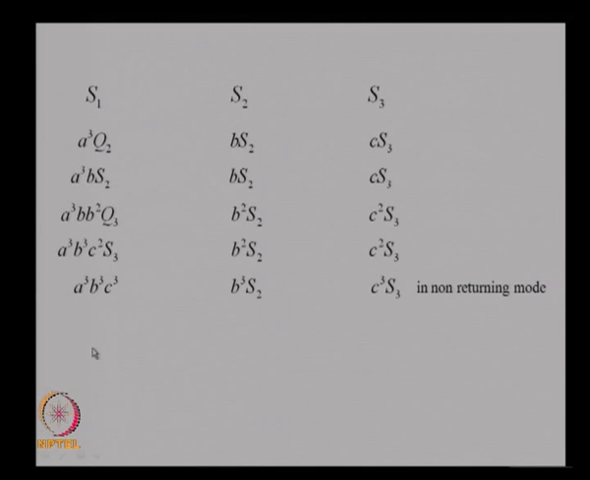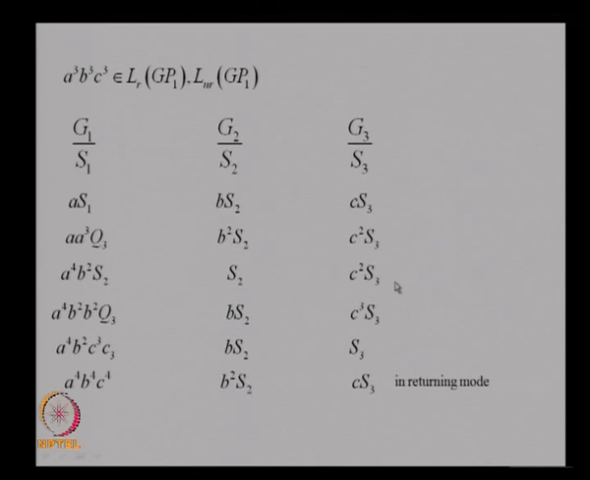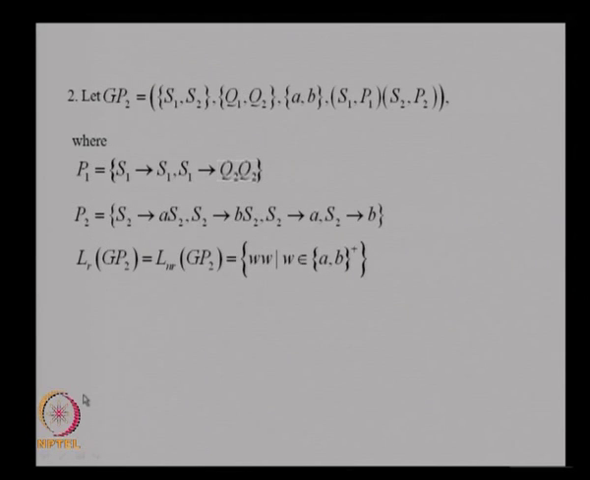Similarly, you can find that in the non-returning mode also the same type of derivation takes place, but here the components may be having something else. Whatever it is, you can find that a^4 b^4 c^4 also can be generated in the returning mode and in the non-returning mode. So, the language generated is a^n b^n c^n.